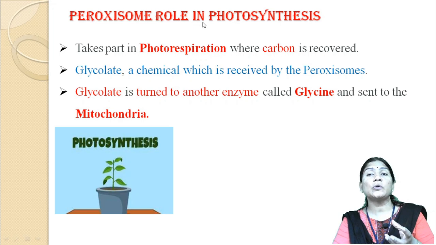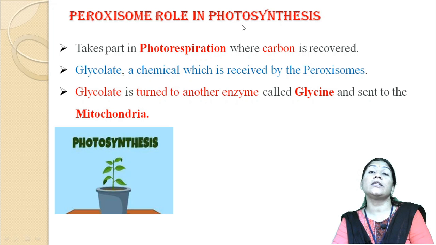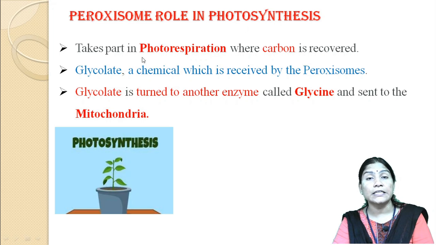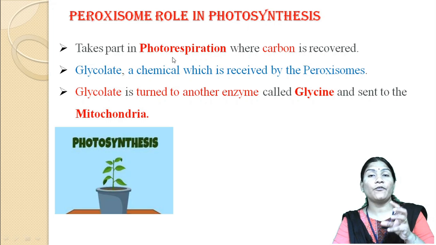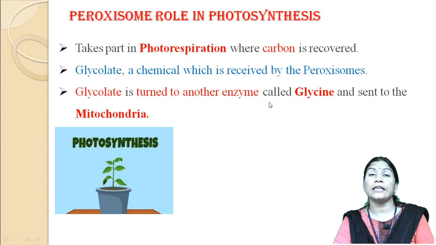So these peroxisomes also play an important role in the process of photosynthesis. It takes part in photorespiration, where carbon is recovered. Glycolate is a chemical received by the peroxisomes. This glycolate is turned into another compound that we call glycine and sent to the mitochondria.